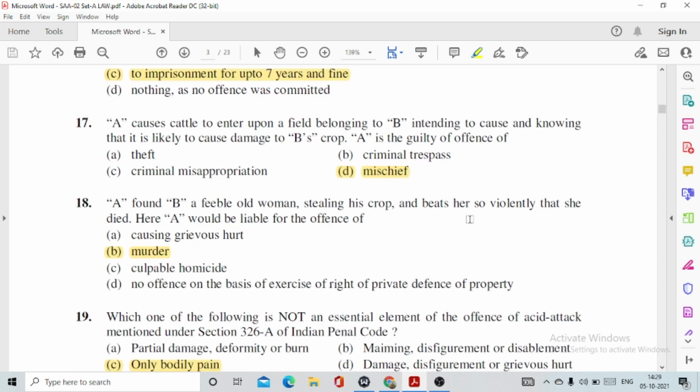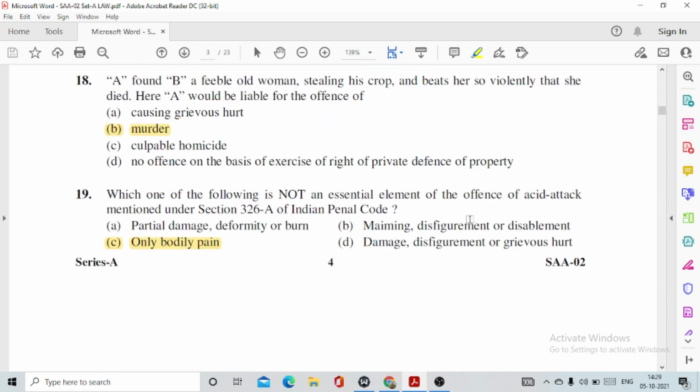18. A found B, a feeble woman, stealing his crop and beats her so violently that she died. Here A would be liable for the offence of, this is option number B, murder. 19. Which one of the following is not an essential element of the offence of acid attack mentioned under section 326A of the Indian Penal Code? This is option number C, only bodily pain.